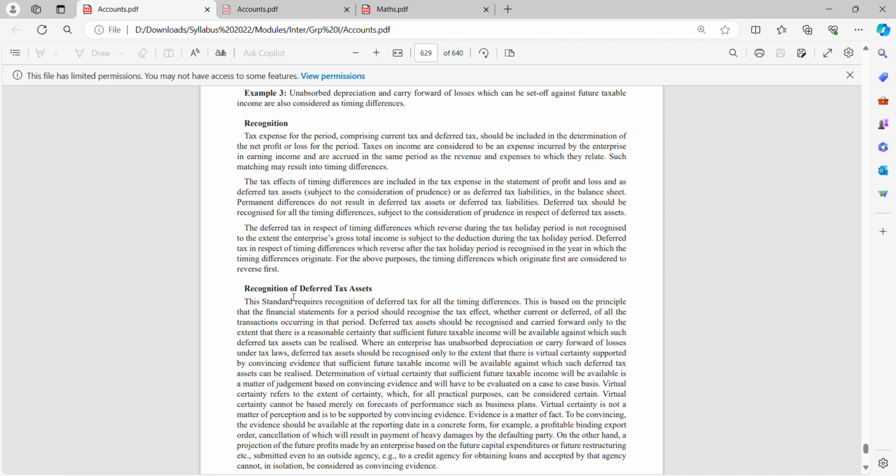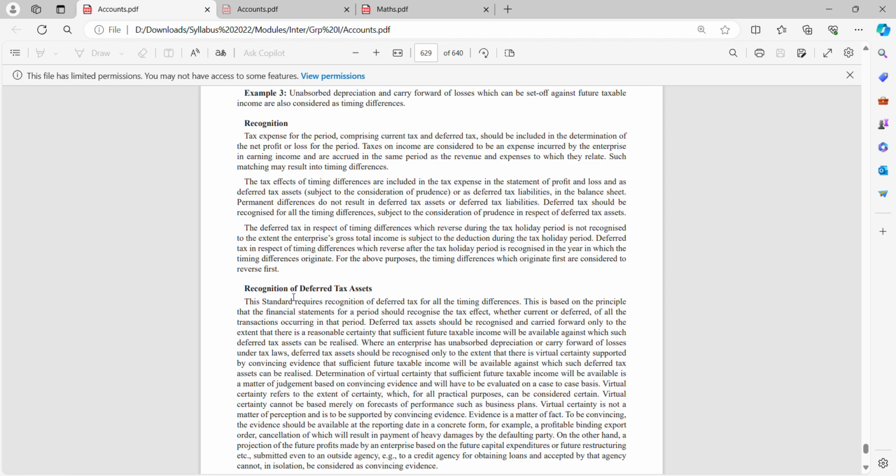The tax effects of timing differences are included in the tax expense in the statement of profit and loss and as deferred tax assets or as deferred tax liabilities in the balance sheet. Permanent differences do not result in deferred tax assets or deferred tax liabilities. Deferred tax should be recognized for all timing differences subject to consideration of prudence in respect of deferred tax assets. So we have tax expense comprising current tax and deferred tax. Then they are mentioning that the tax effect of timing differences is included in tax expense in the statement of profit and loss and as a deferred tax asset.